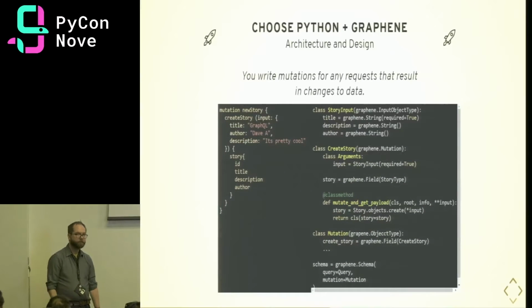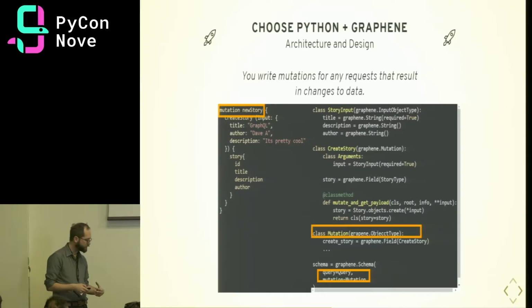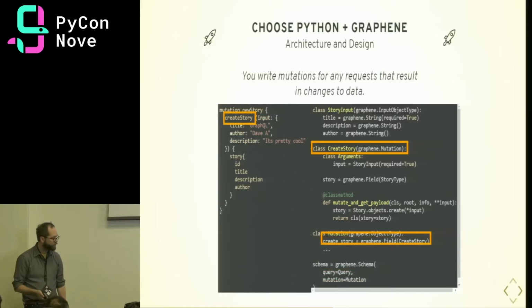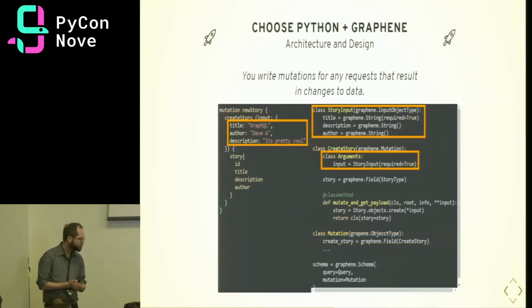So for mutation, it's pretty similar. We start with a root mutation instead of a query. So again, it's just a Graphene object that we create and we bind to our schema. We create the field of create story, binding to our object that extends Graphene mutation. So for that mutation, we define the inputs and say which fields are required or not. So we might require title, but not description or name.